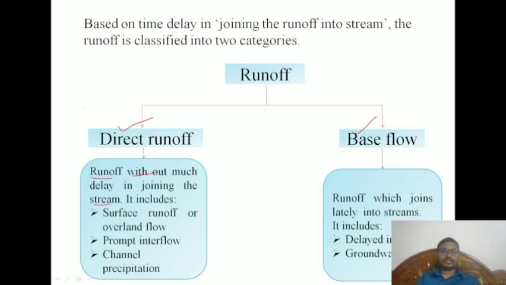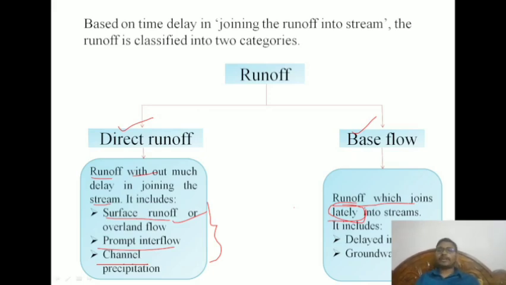This includes three types: surface runoff, prompt interflow, and channel precipitation. Coming to the base flow, what is base flow? Base flow is nothing but runoff which joins the streams lately. It will take some days, weeks or months depending on the watershed characteristics.